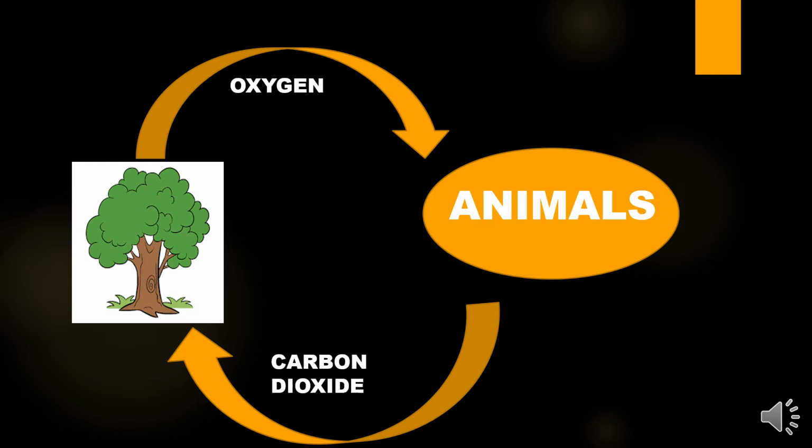So, it is basically the interdependence of the plants and the animals. They both help each other to survive in that particular environment.